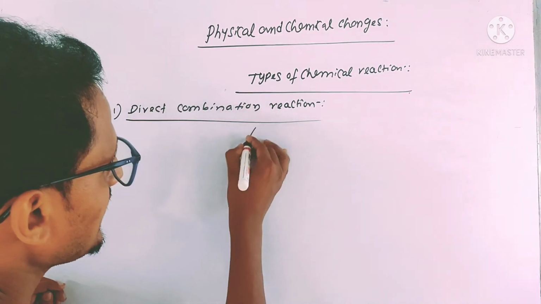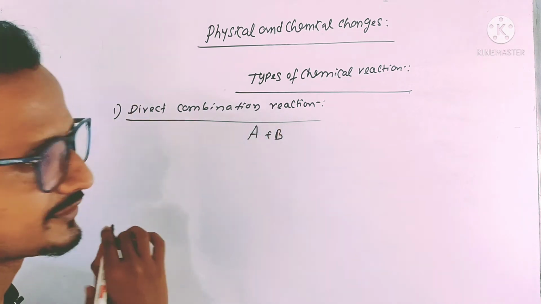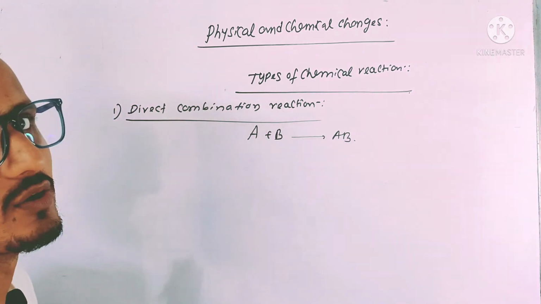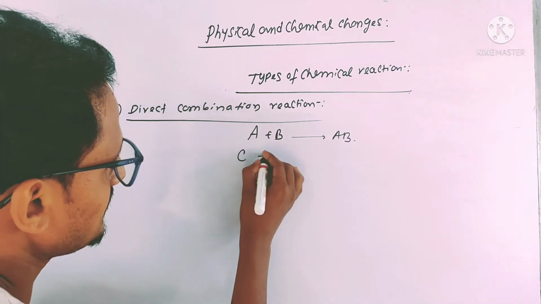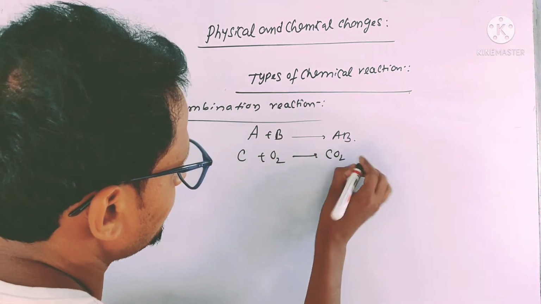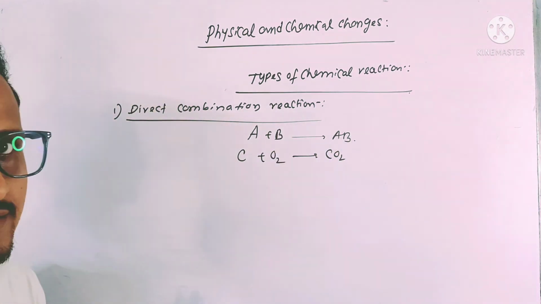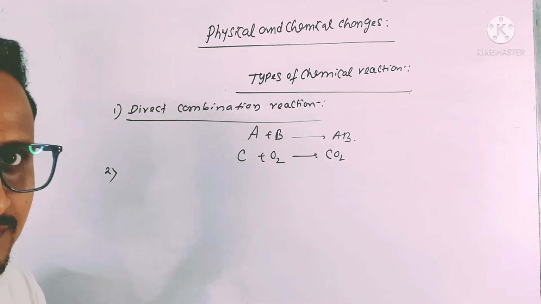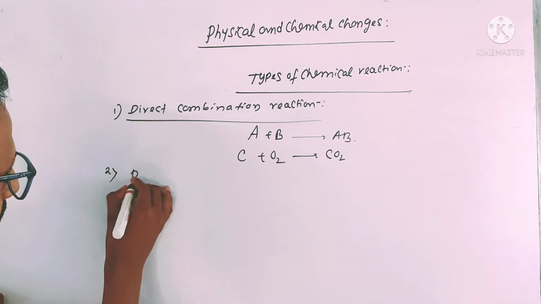Okay, say A and B join together to form AB. It is the direct combination reaction. Example, C plus O2 to form CO2. It is the direct combination reaction. Okay, very important. Next, other direct combination reactions are there. Okay, next, decomposition reaction.